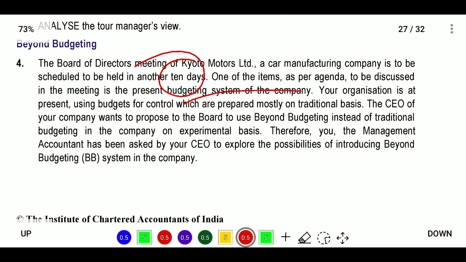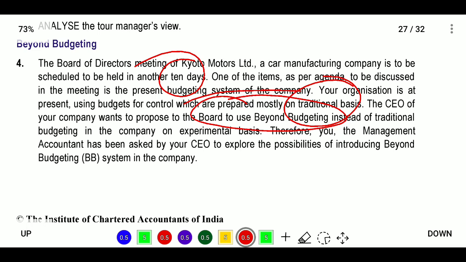Your organization at present is using budgets for control, which are prepared mostly on a traditional basis. So it is using the traditional basis, that is, past data. The CEO of the company wants to propose beyond budgeting. So they want to change their budgeting to beyond budgeting. The limitations in traditional budgeting we will overcome by using beyond budgeting.